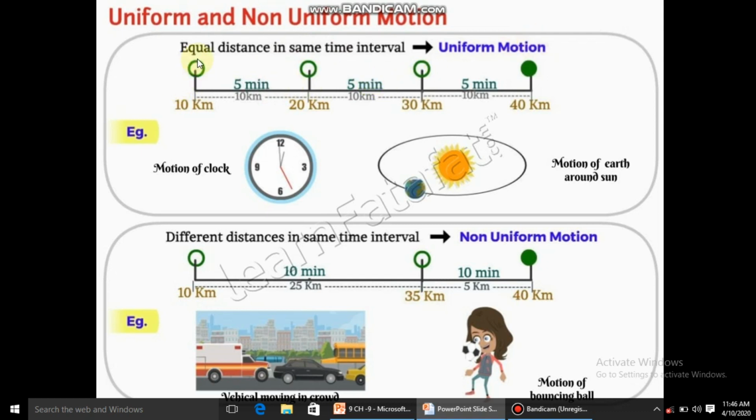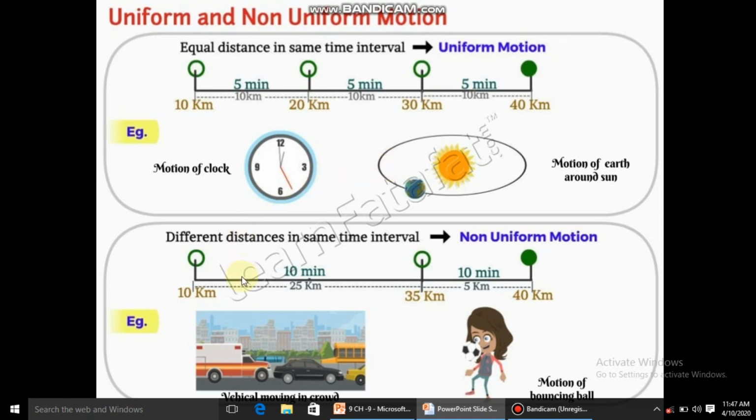So in that case, when equal distance in the same interval of time is traveled, that type of motion is called as uniform motion. For example, motion of a clock and motion of earth around sun.